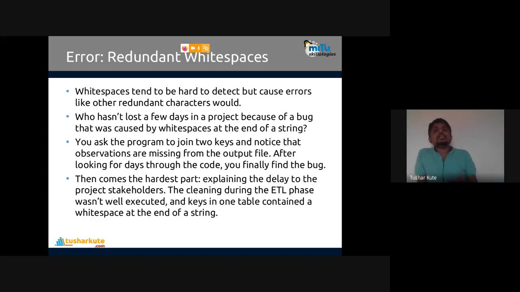Stripping is a method. Stripping and trimming is the method that we apply to remove these white spaces which are at the start and end of the string. Between are okay, but start and end is important to remove. We can ask the program to join two keys and notice that observations are missing from the output file. Yes, after looking at the day's work code, you can finally find a bug. Then comes the hardest part: explaining the delay to the project stakeholders, claiming the ETL phase wasn't well executed, and keys in one table contain a white space at the end of a string.